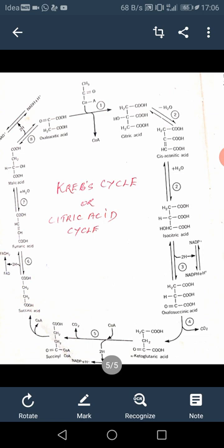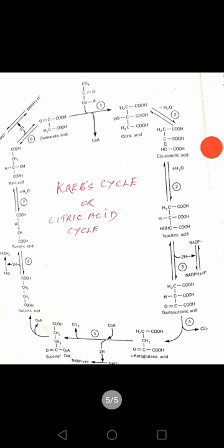Alpha-ketoglutaric acid is a key compound in the metabolism of the plant. Not only is it involved in carbohydrate and lipid metabolism, but it also plays an important role in the synthesis and degradation of amino acids. The oxidation of alpha-ketoglutaric acid may be considered analogous to that of pyruvic acid.